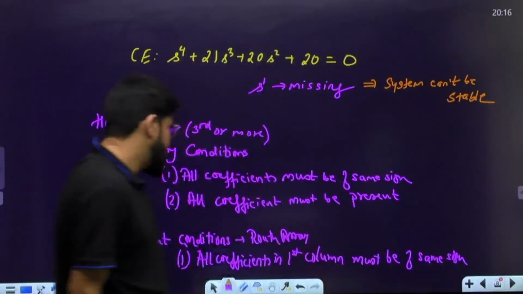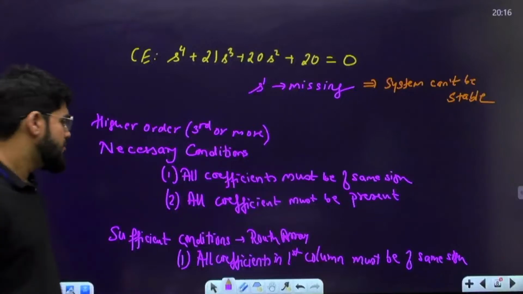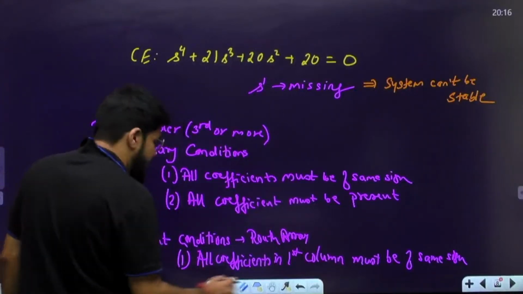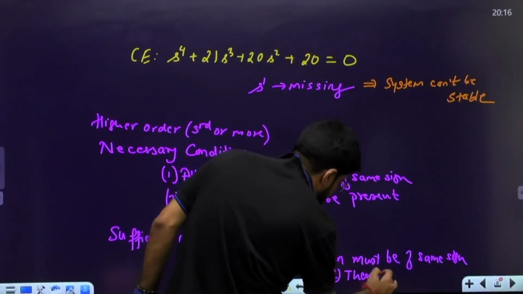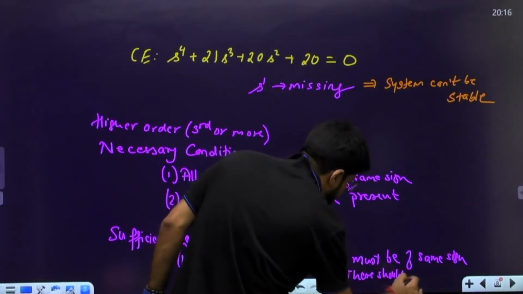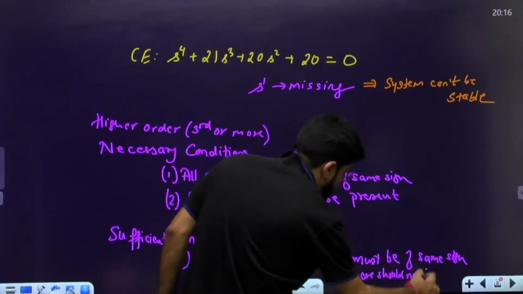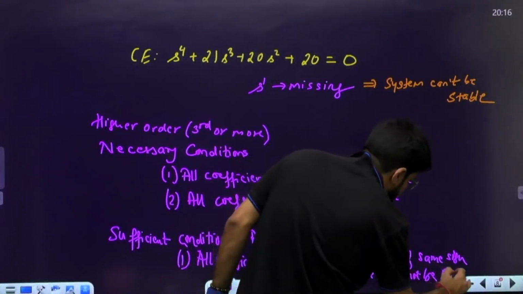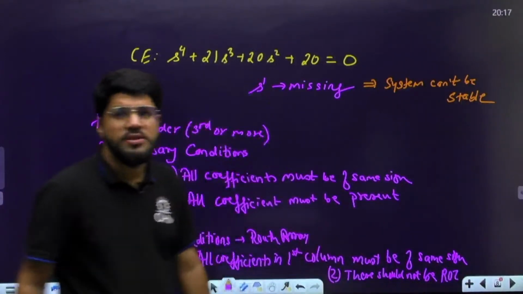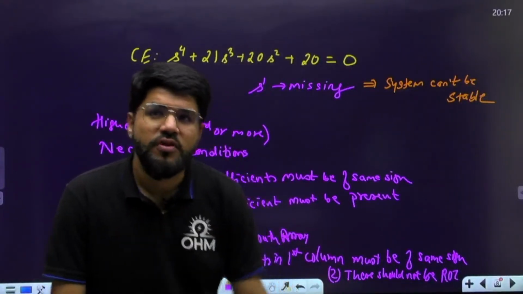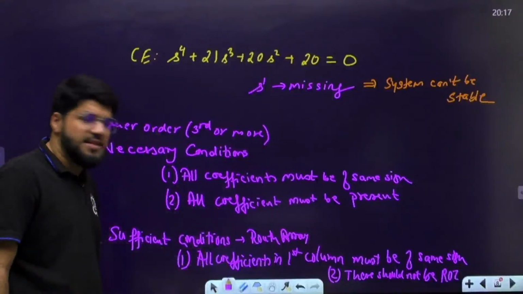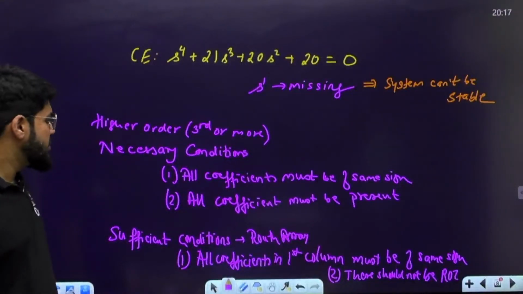Must be of same sign. And secondly, the second condition: there should not be a row of 0. Now we'll see both these conditions coming up.